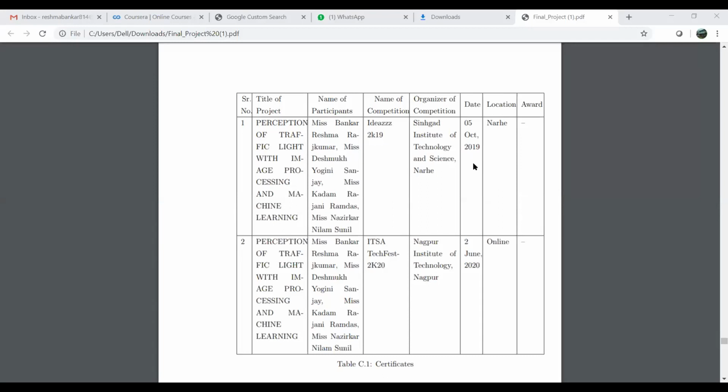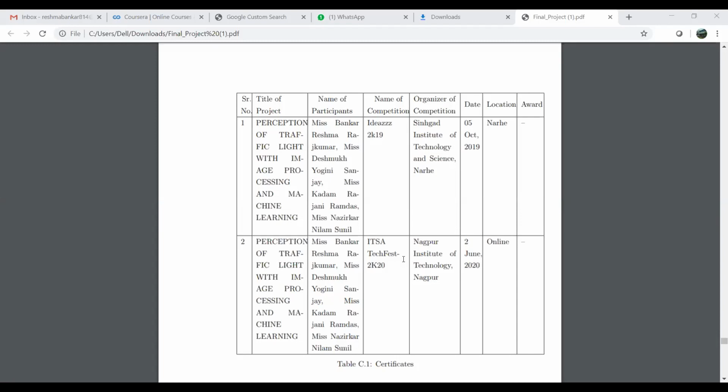This project idea was presented in the first semester. In the next semester, we presented our idea and project online at Nagpur. The competition was ITSA TechFest 2K20. This was an online competition, held at Nagpur on 2nd June 2020. We have also received certificates for these competitions.